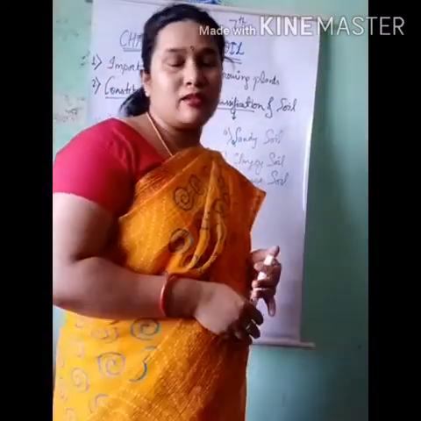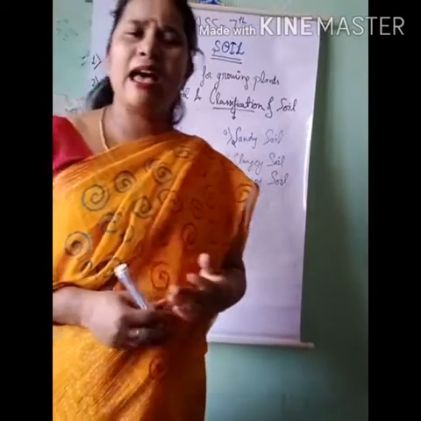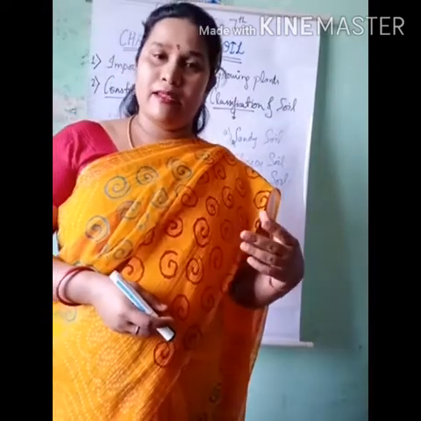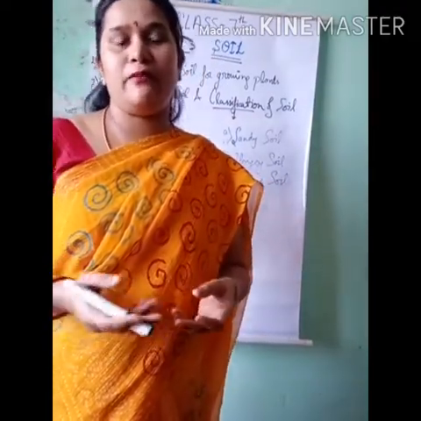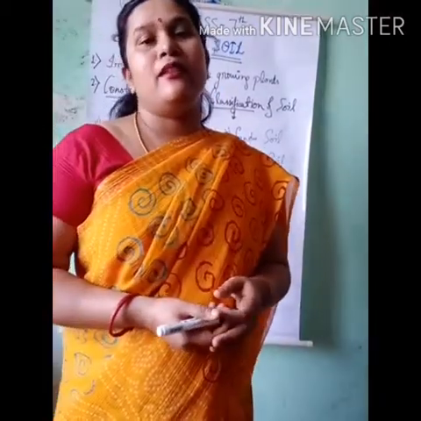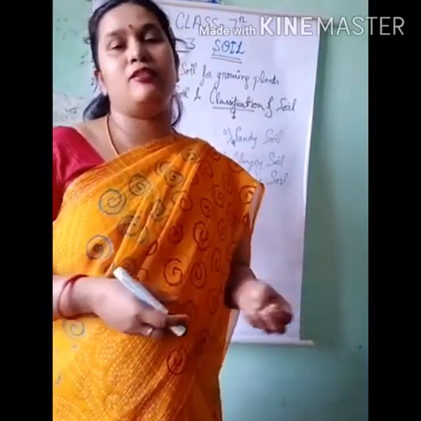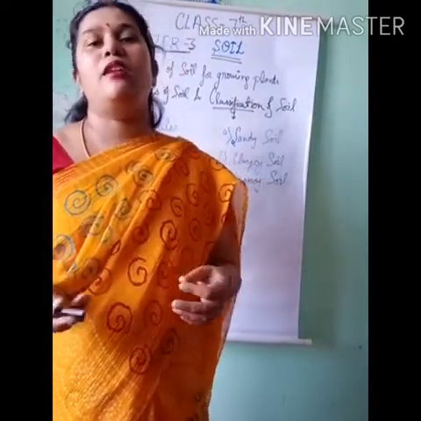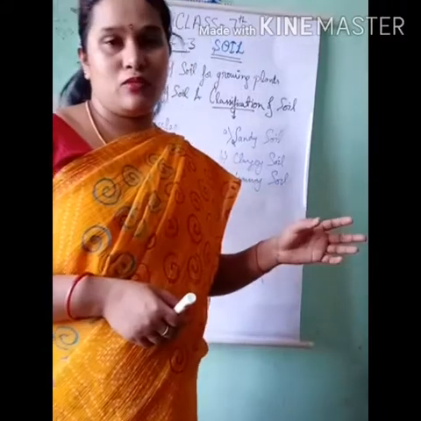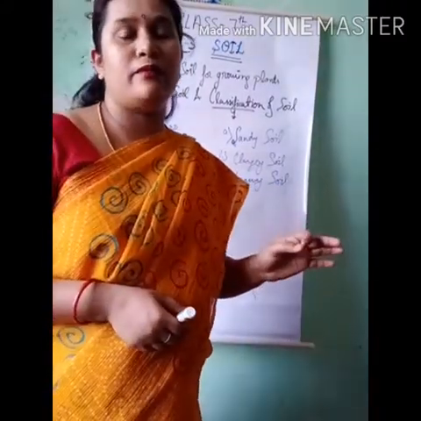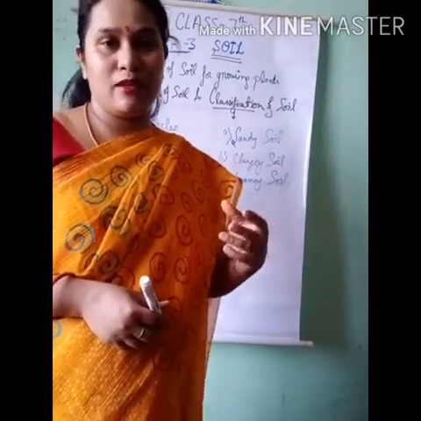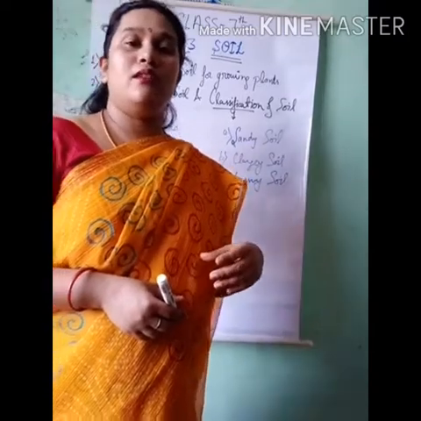Now the next constituent of soil is air. As we all know, so many living organisms are found inside the soil. They maintain the fertility of the soil also, for example, the earthworm. Earthworm is also called the farmer's friend because it aerates the soil and maintains its fertility. There are so many other organisms present inside the soil which help in soil fertility. Again, air helps the roots present inside the soil to breathe.